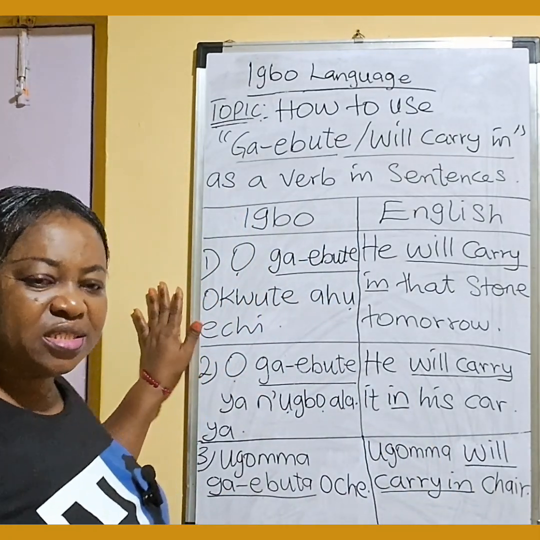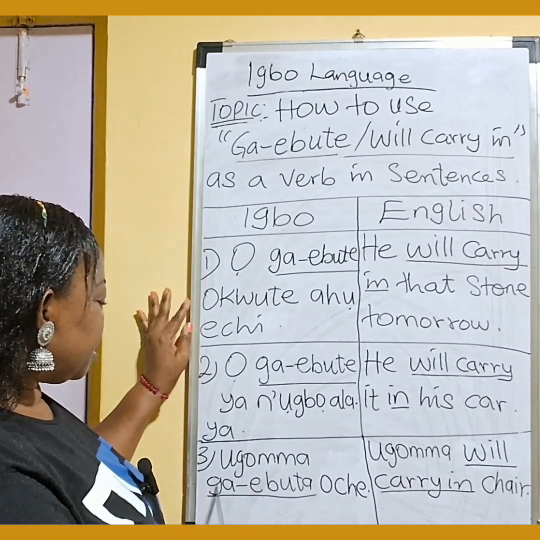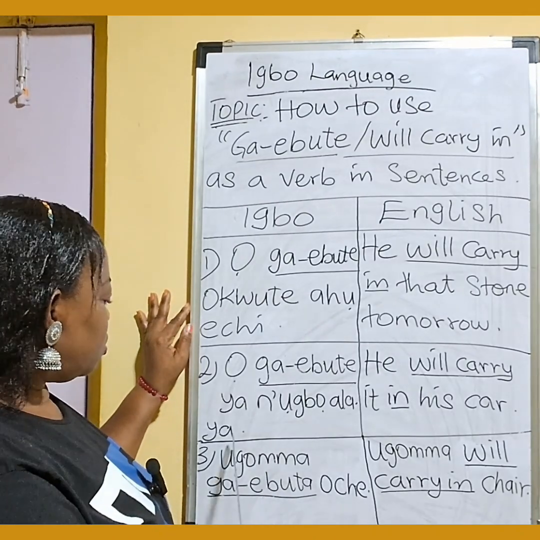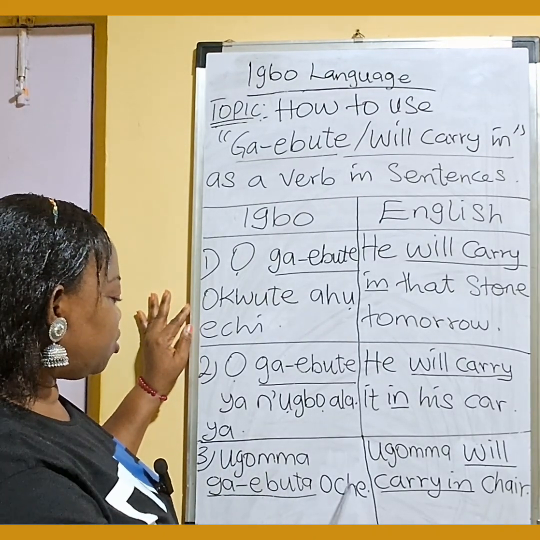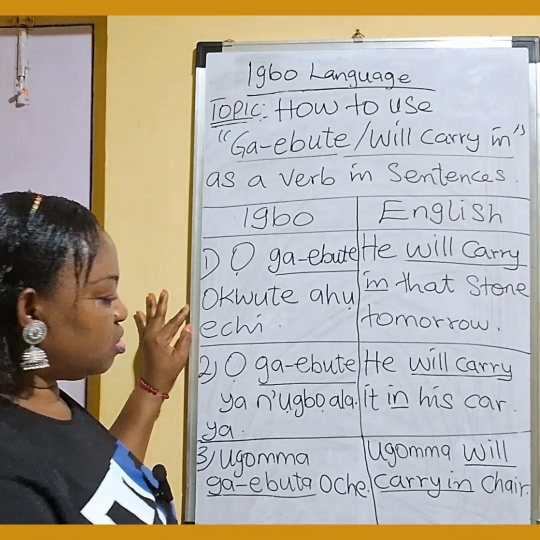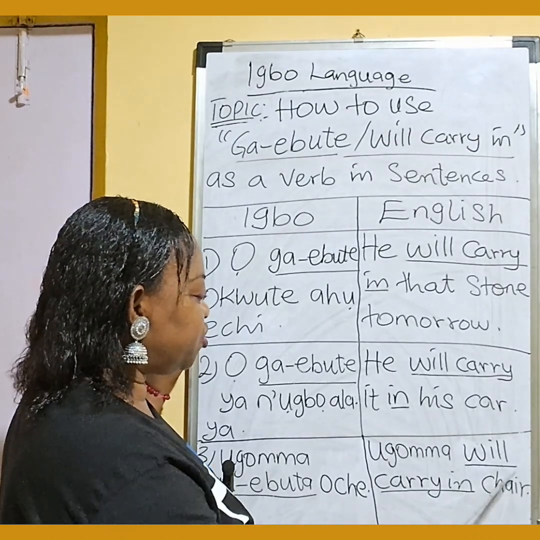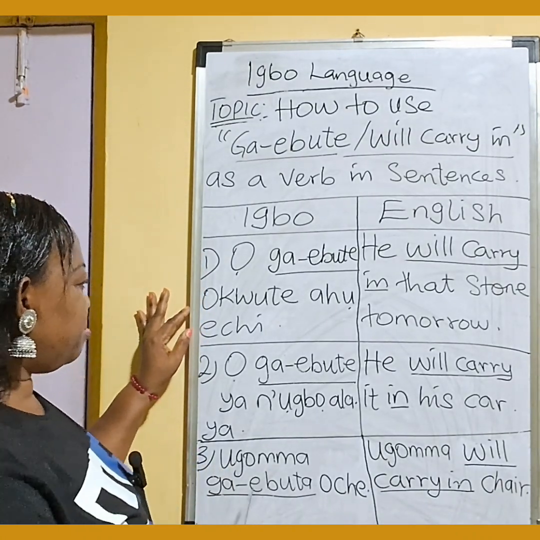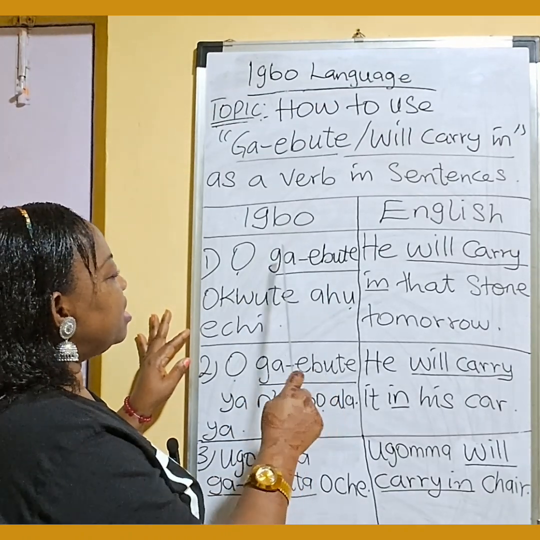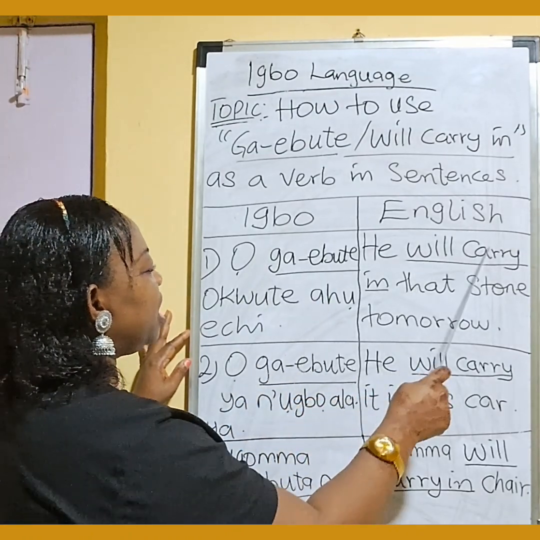The last sentence says, Ugomma ga-ebute oche. Ugomma ga-ebute oche. Meaning, Ugomma will carry in a chair. Remember, ga-ebute means we carry in.